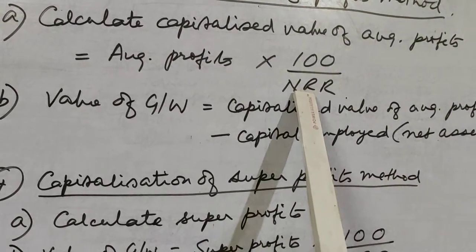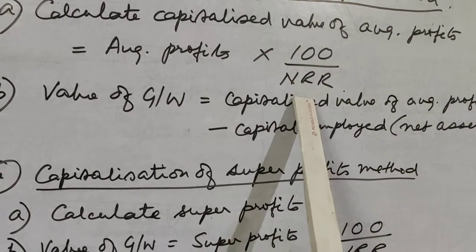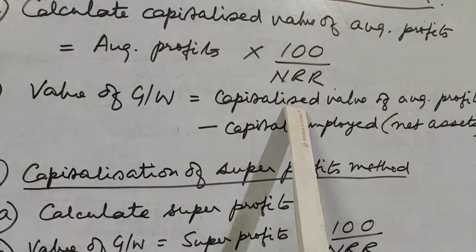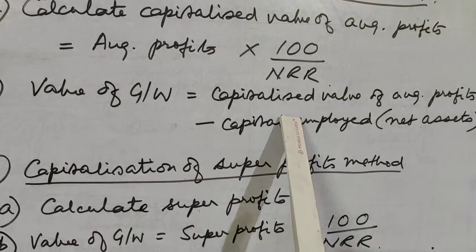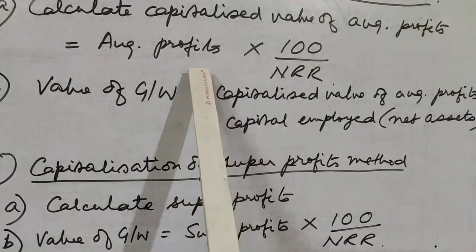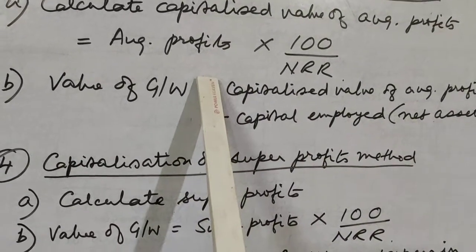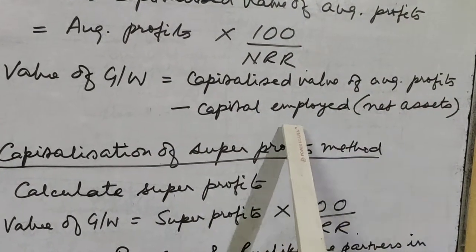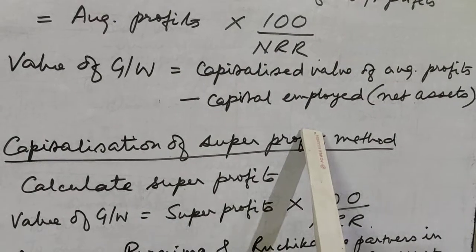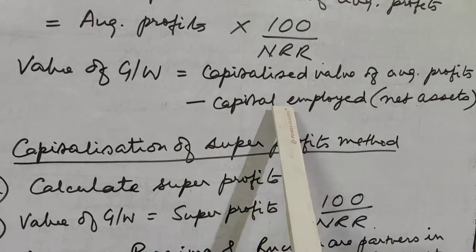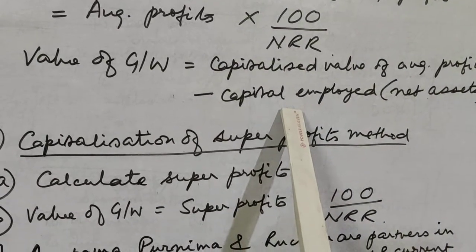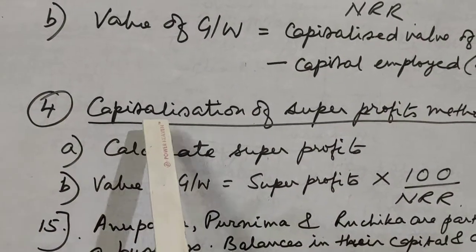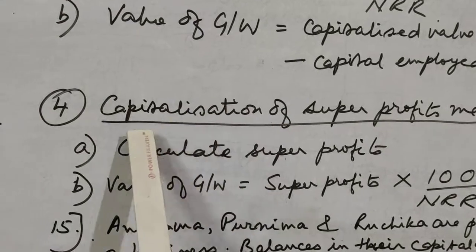This capitalized value of average profit is nothing but the capital that should be there in the business so that the firm is able to earn that much of average profits which it is earning just now. And if it is having less capital employed, that means the extra amount is goodwill. So let us see one question relating to that. And before that, let us come to the fourth method,